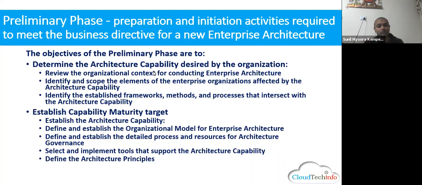For example, you first look at the context. Already I told you the context. Because of COVID or because of the systems, they need to ramp it up. They had so many issues, as in the last slide I showed you. So first you look at the context. Then you look at the scope of the elements, meaning what kind of capability will be affected. Architecture, as I told you, cuts across the enterprise, so you're going to look at the landscape of the enterprise.